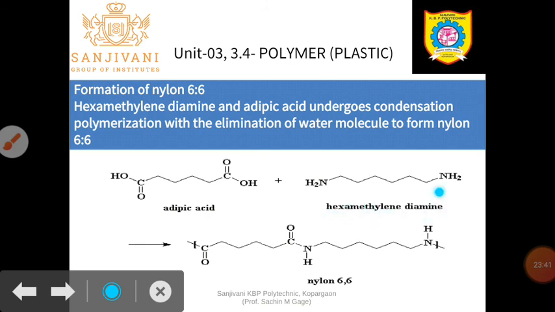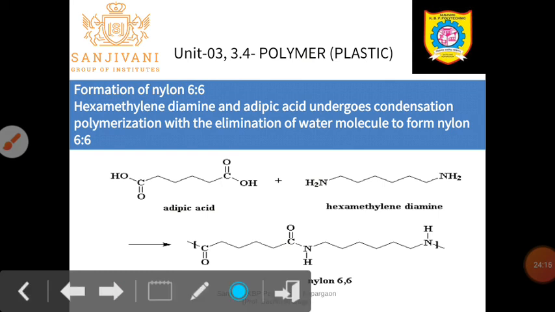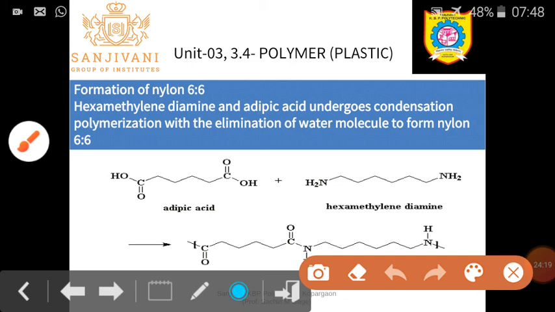So hexamethylene diamine combines with adipic acid. The formula of adipic acid is CH2 CH2 CH2 CH2, four times CH2, and the carboxyl group is attached to the fourth carbon. So here there is a simple elimination of H2O: from this acidic group the OH, and from this NH2 group the hydrogen is eliminated, and you will get the formation of this moiety linked to one another in this way. So simply I am going to draw the moiety here.